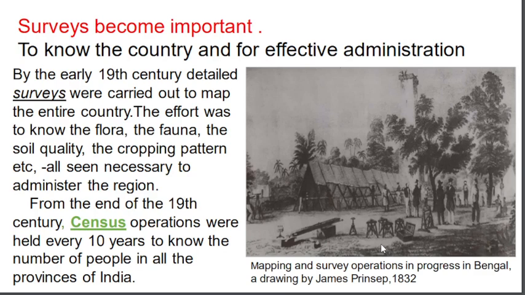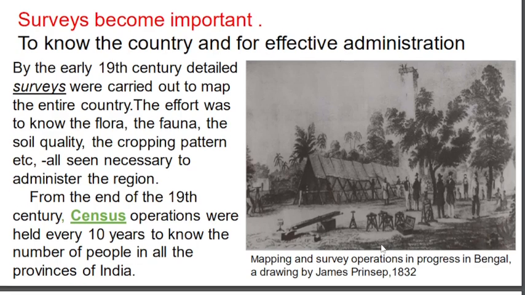And soil quality, to check the quality of soil and the cropping pattern, and the availability of resources to establish industries. They did surveys for all these things, and then they started establishing industries, and they started administration.